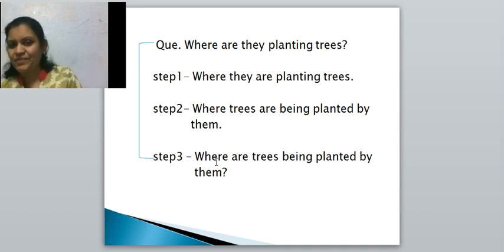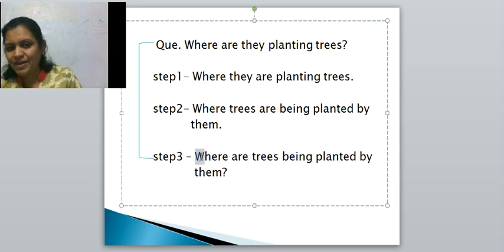The third step is there, which is the correct answer. What is our third step? Where is already written, but this passive voice is converted into the interrogation, and are is taken after where. Right? When the auxiliaries are used after WH words, the question is framed. Then, where are trees being planted by them? This is the answer. Are you getting me? Step 3 is the answer. Where are trees being planted by them? This is our answer.